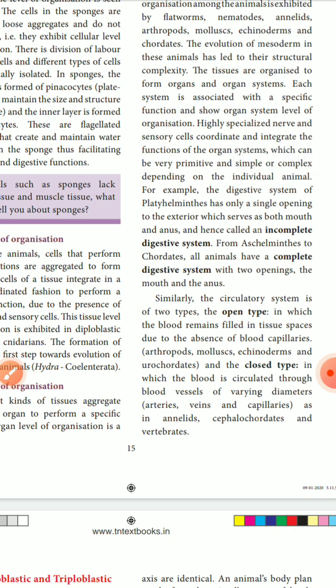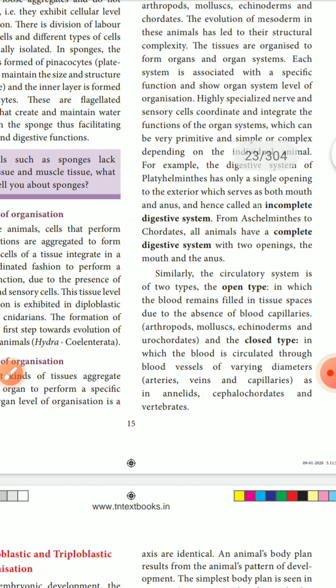Similarly, the circulatory system is also modified in this organ system organization. We see two types of circulatory system. One is open, another is closed. What is open? Open means without any vessels, the blood will be filled in the tissue space. They do not have special capillaries or blood vessels. We see this open type in arthropods, molluscs, echinoderms and urochordates.